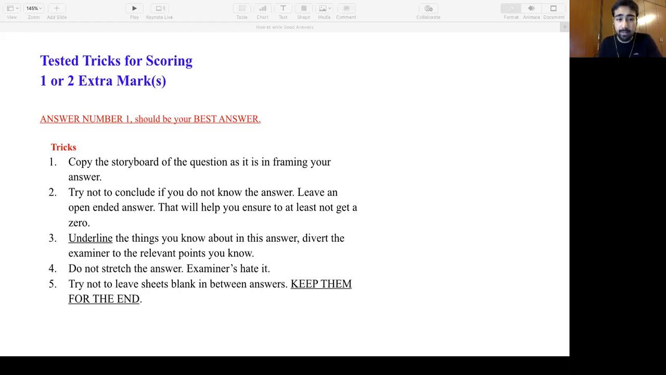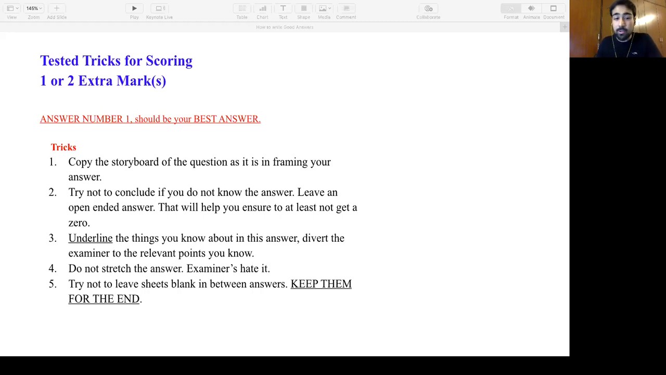Third is underline. Underline, underline, underline. Underline the section, underline the important conclusion, underline what you think is important. It saves 20 times the time the examiner is going to take to read your answer. It is going to save him enormous time and he'll be happy. He'll be happy that his time is saved and he can put that to the next answer, right? Because he's also having a hectic day. He's checking so many answers. Save his time, please. Right?